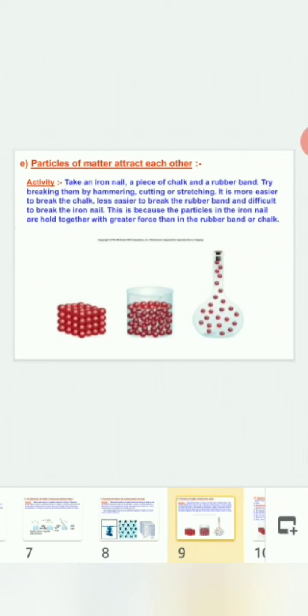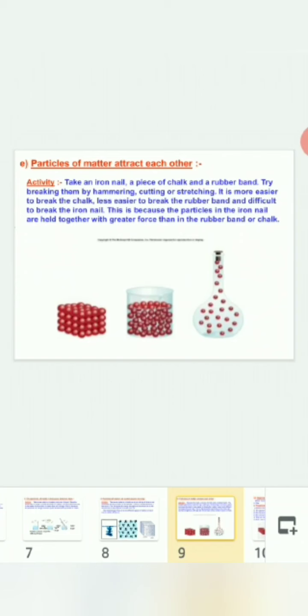Next, particles of matter attract each other. Now the activity here for particles of matter attract each other is one of the properties of the particles of matter. So you can take an iron nail, a piece of chalk and a rubber band. Try breaking them by hammer or cutting or stretching it.